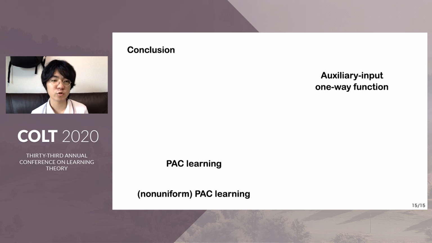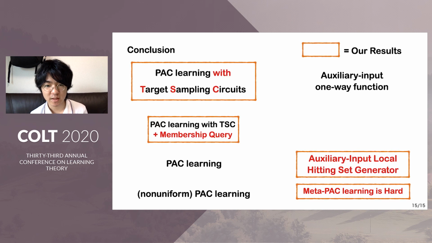Okay. In conclusion, in this work, we consider the exact meaning of hardness of learning, and we introduce several notions, and we show the equivalence relationships between them and previous notions. And we give new insights into computational learning theory from several perspectives.